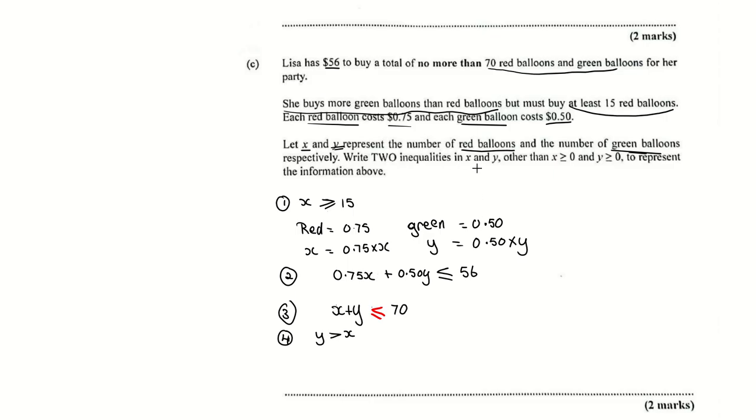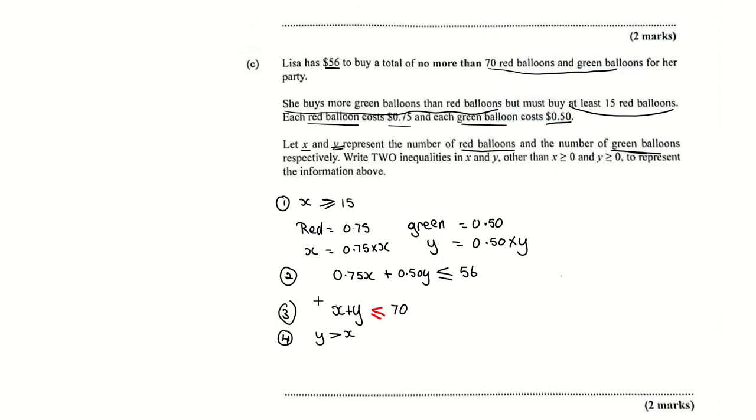And one green balloon is 50 cents, so any number of green balloons would be 50 cents times Y. If we add those two up, they said she has only 56, so anything more than 56 would be out of bounds. So it would be 75 cents X plus 50 cents Y is less than or equal to 56, and that is going to be your 4 inequalities.